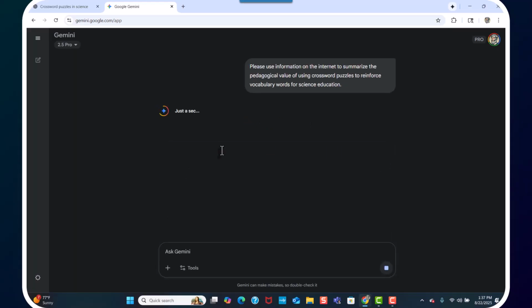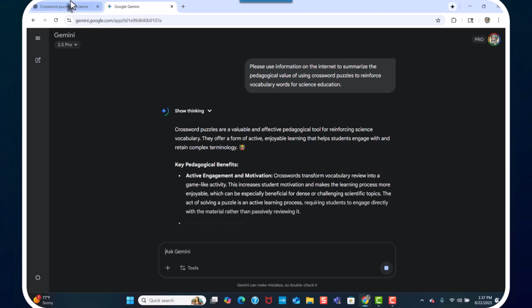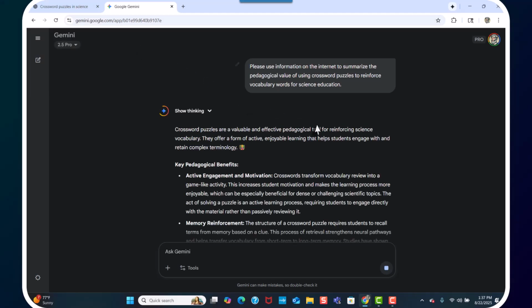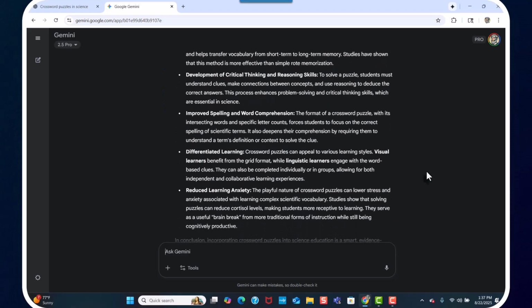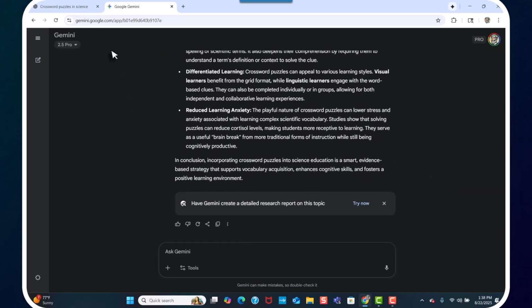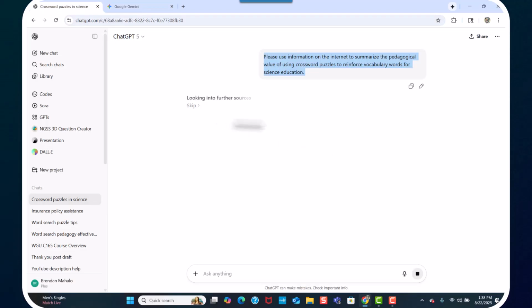Do you have to do this? I don't know. Usually you don't, because once you get in the sense, if you're an educator and you're using ChatGPT or Gemini for your courses, they'll always kind of have this feeling that this is what you want. This is the type of information you want. So you can see this is coming up, all the rest of it. Look at all that stuff. That's great. ChatGPT-5 is still working on it, looking on the internet.